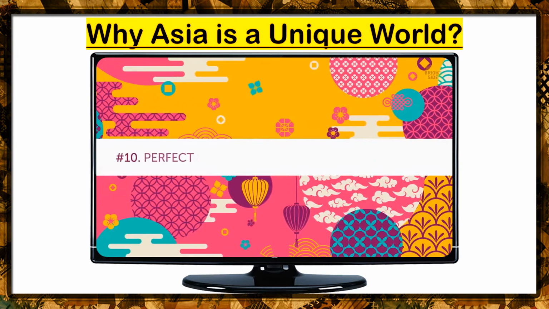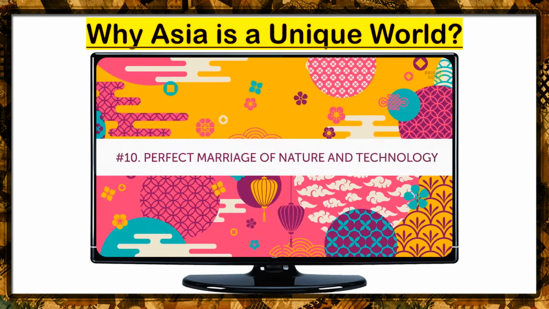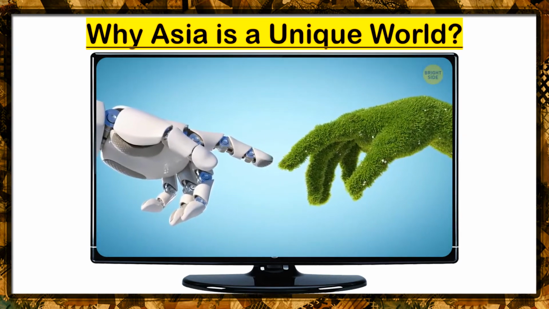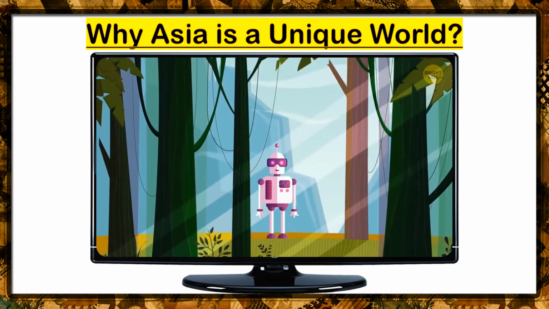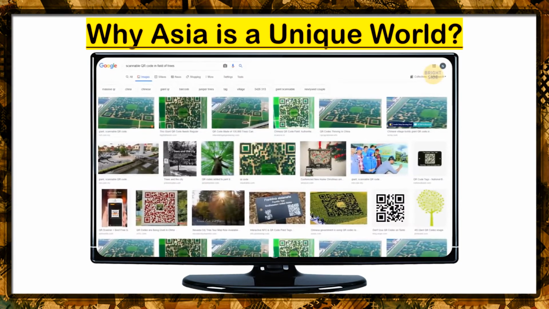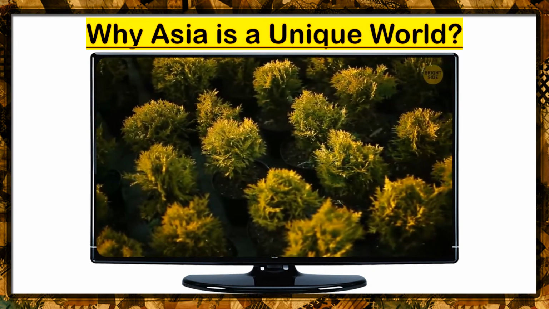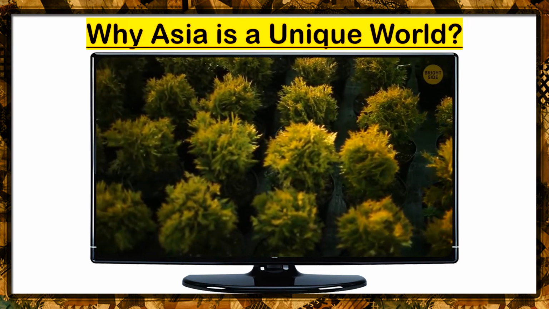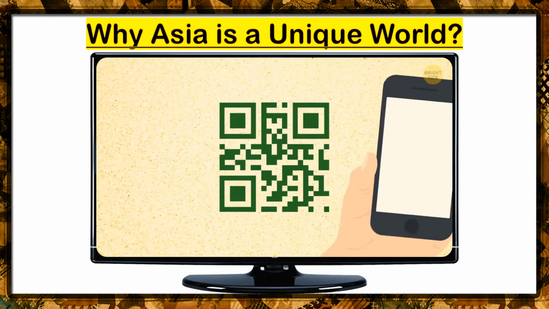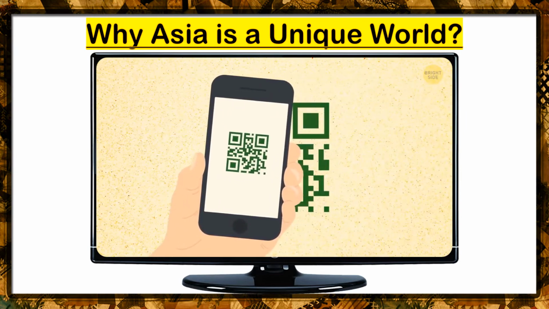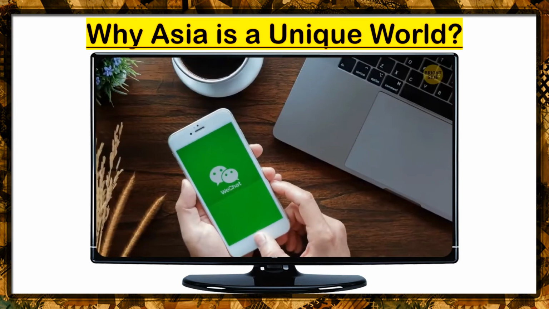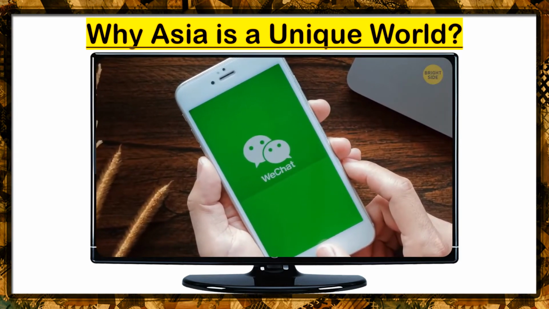Number 10. Perfect marriage of nature and technology. These two concepts are almost always understood as stark opposites. But if you step into Asia, you'll be questioning everything you knew about technology and nature. In China, there's a perfectly trimmed juniper tree garden that, when looked at from above, turns out to be a QR code. And get this, it actually works when you scan it. Well, if you take an aerial shot of the garden, turn up the brightness on the picture and then scan the photo, it'll take you to the official site of China's most popular messaging app.